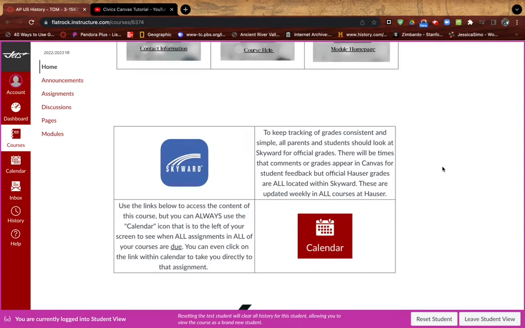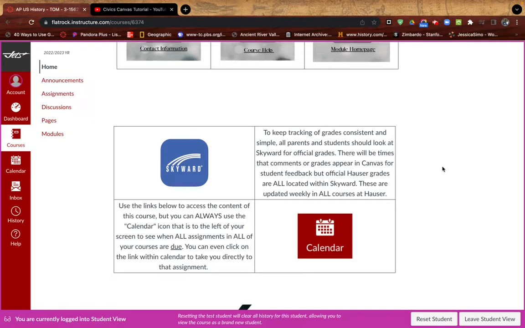If something is a 0, that means that teacher does not have it, and it has been graded and it's a 0. Sometimes you need to turn in missing work because maybe you were absent, and then that grade will change. Sometimes it'll stay a 0 if that teacher doesn't take any late work or you just missed the deadline. But you can always look there. And anytime you have a question about a grade or you think that it's incorrect, please bring it to the teacher's attention so that they can help walk you through what that is. We are human and we do make mistakes, so please help us make sure things are accurate and double check things.